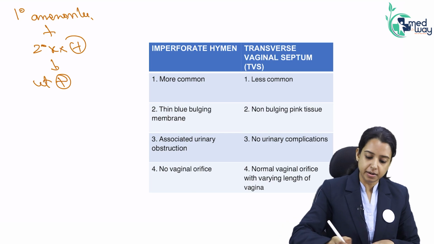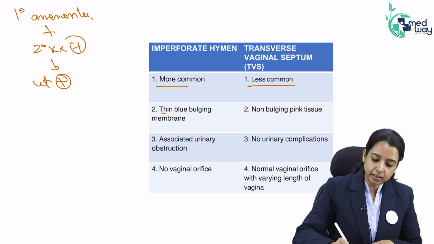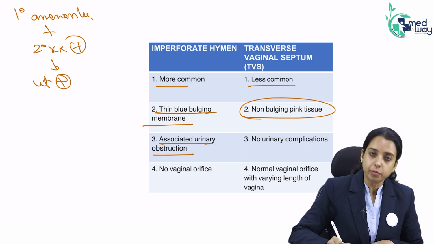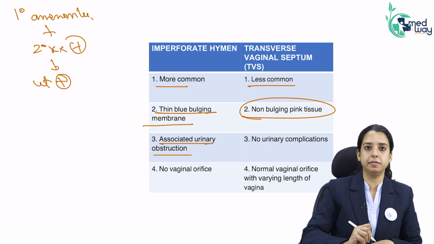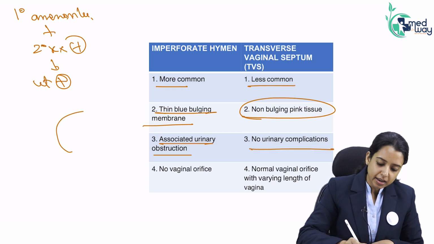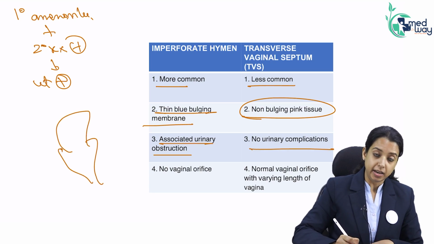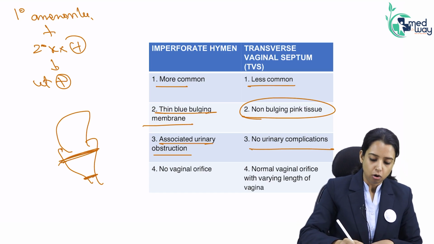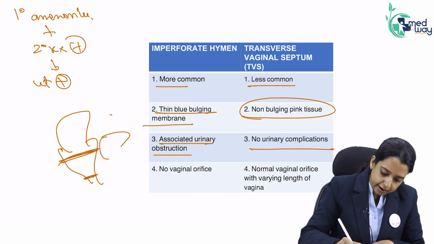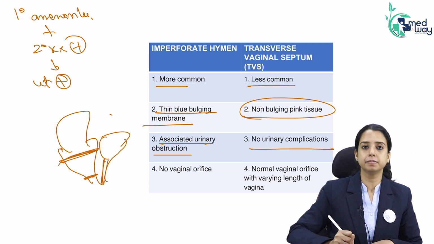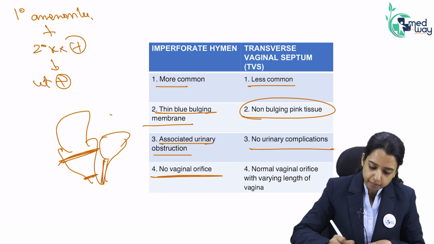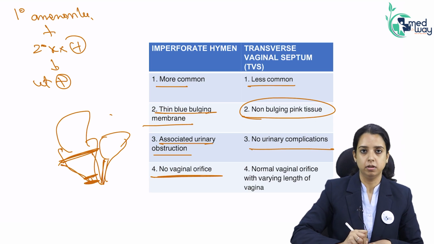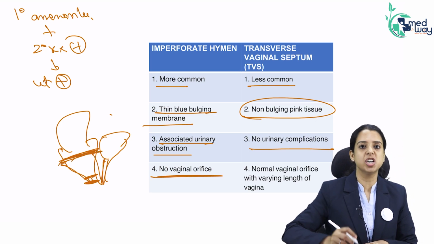So, imperforate hymen is more common compared to TVS. It is a thin blue bulging membrane. It is a non-bulging pink tissue. Associated urinary obstruction will be there. Why? Because whole vagina is filled with blood. Whereas transverse vaginal septum, yes, they can present with the vaginal complication if the septum is low down. But the more common is higher vaginal septum. Obviously, if the bladder is there ahead and urethra is here, it will not get compressed. Okay, no vaginal orifice because imperforate hymen is lying just at the orifice. Here, vaginal orifice is visible. But yes, depending on where the septum is, the vagina can be small and long.